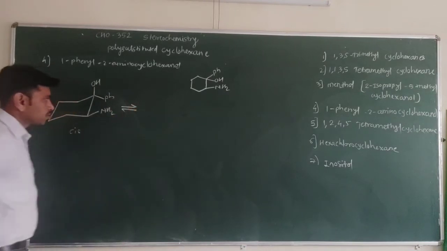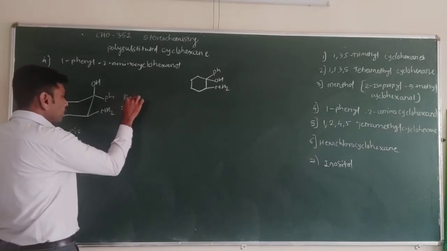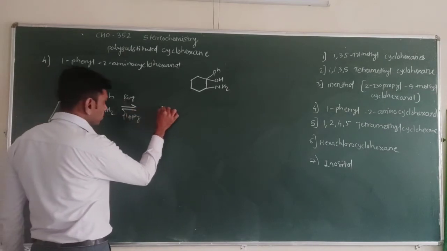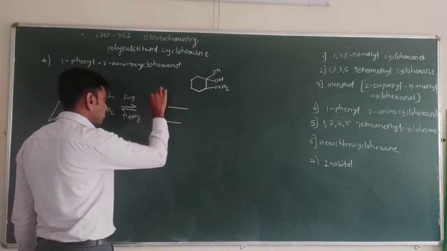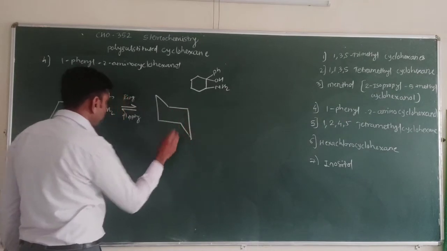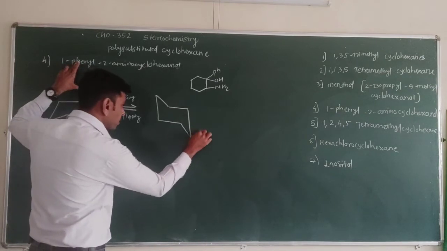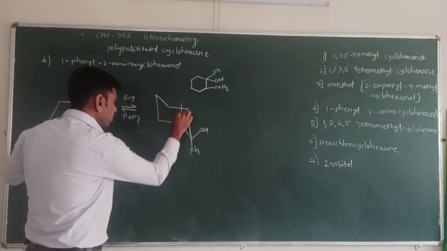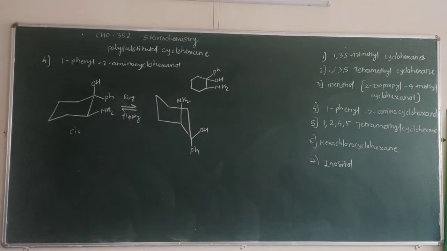When there is a ring flipping, see the structure after ring flipping. After ring flipping, the groups are converted here. This carbon contains the OH group upside, phenyl at downside, and the NH2 group at upside. So this structure is obtained after ring flipping.